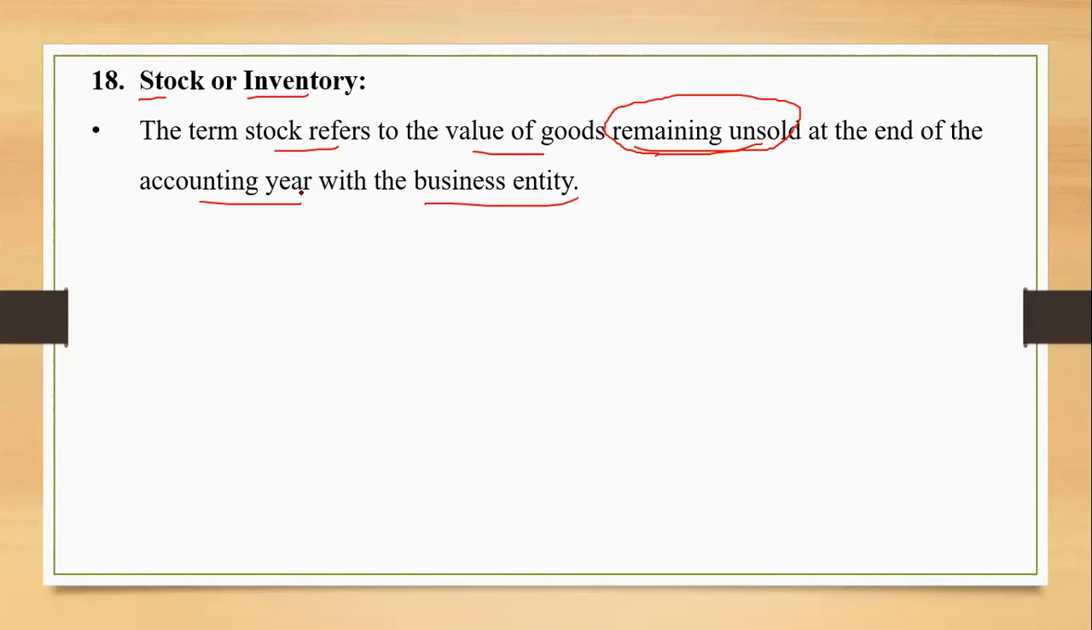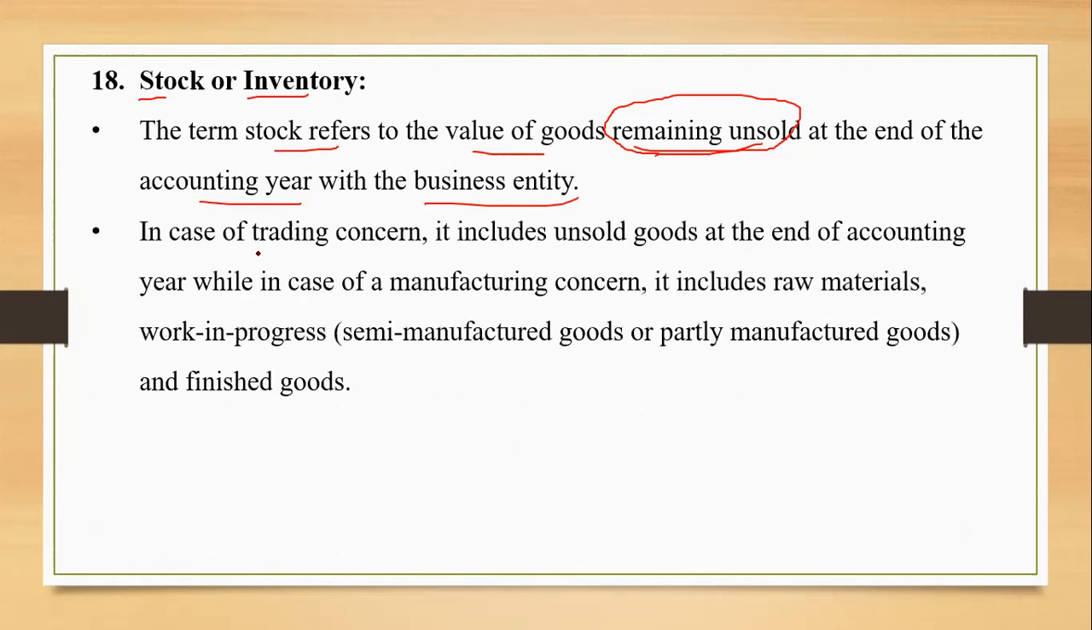as stock. In this particular line, we are going to learn how many types of stock can be there. For a trading concern, it may be the unsold goods lying with the business entity at the end of the year, and this is what we call stock in trade. Stock in trade is the term used for trading concerns only, right? Bear with me for my writing, please.